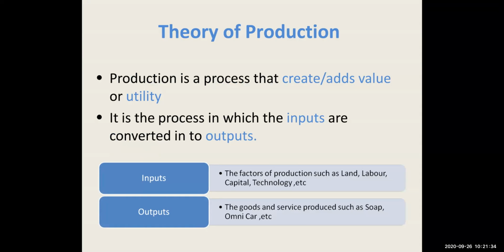Production is the process that creates or adds value or utility, and it is the process in which the inputs are converted into outputs. Now when we say input, we are talking about all the factors of production like land, labor, capital, technology, entrepreneur, everything. And when we say output, the goods and the services produced or which are converted into final products like, let's say, soap or a water bottle or a car, etc.